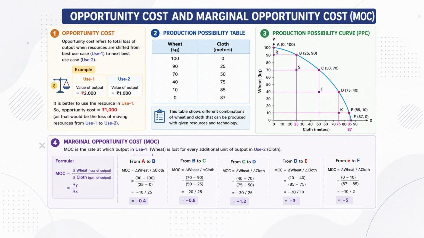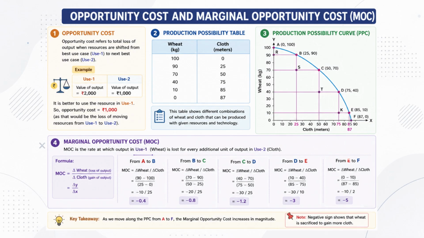So, as we move along the PPC from A to F, the marginal opportunity cost increases in magnitude.